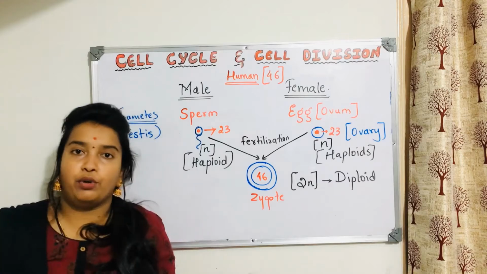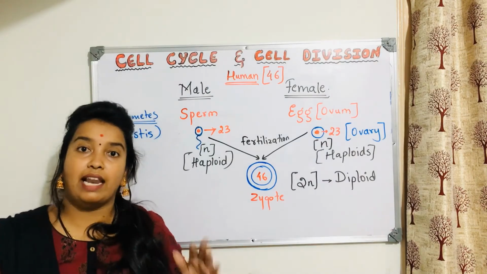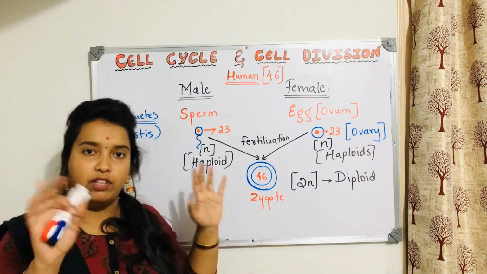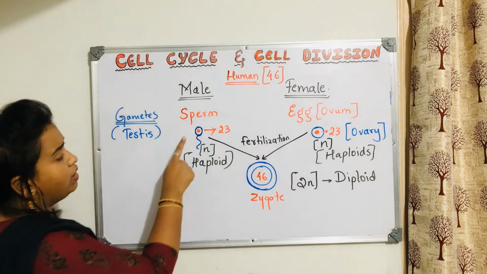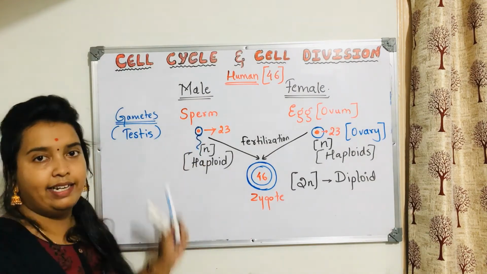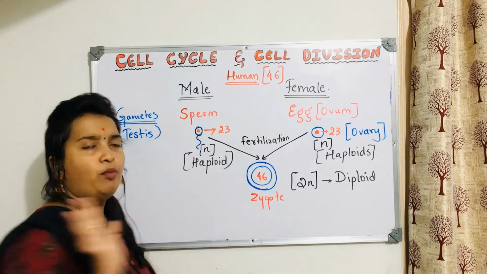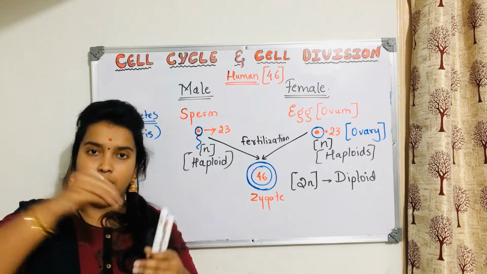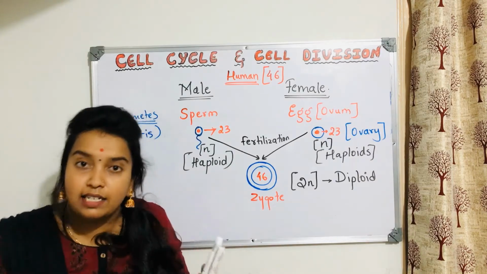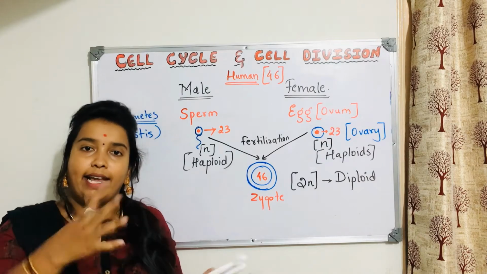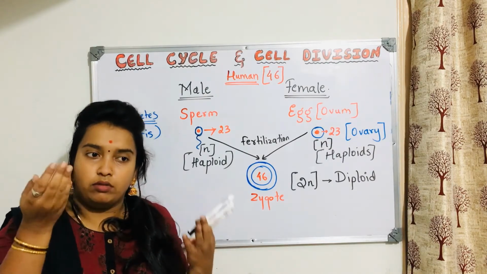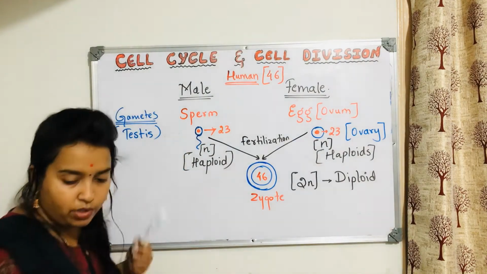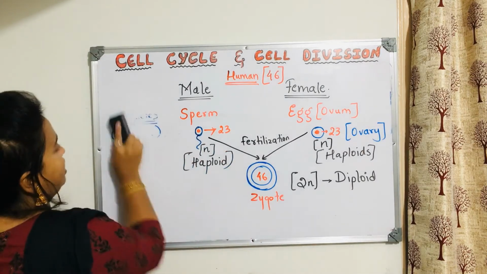Now there is one more thing I wanted to talk about, because these things are directly connected to the cell cycle, so you should not get confused. I am explaining everything beforehand. Whatever the amount of DNA present in the gametes, only 23 chromosomes are there. Here also only 23 chromosomes are there. If you decondense the chromosomes, and find out the amount of DNA present, I'll just rub these things down. I hope you'll understand.